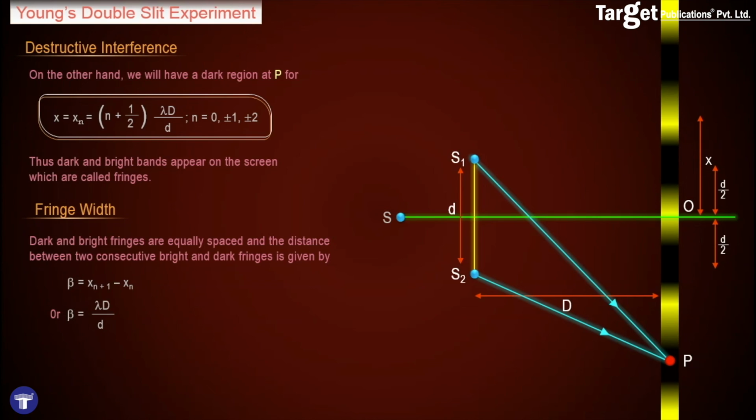From here we obtain that beta, which is the fringe width, is equal to x of the n plus 1 fringe minus the x of the nth fringe, which gives me that beta is equal to lambda capital D upon small d. It is also clear that because the central point O lies at equal distance from points S1 and S2, the point O will be maximum because the path difference is 0, and this corresponds to a case of constructive interference where the value of n is 0.